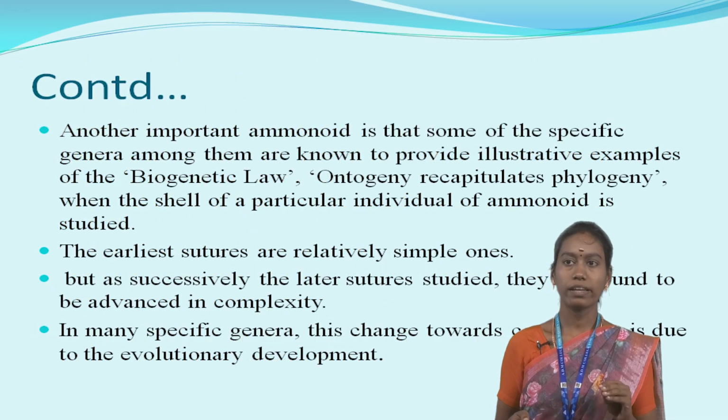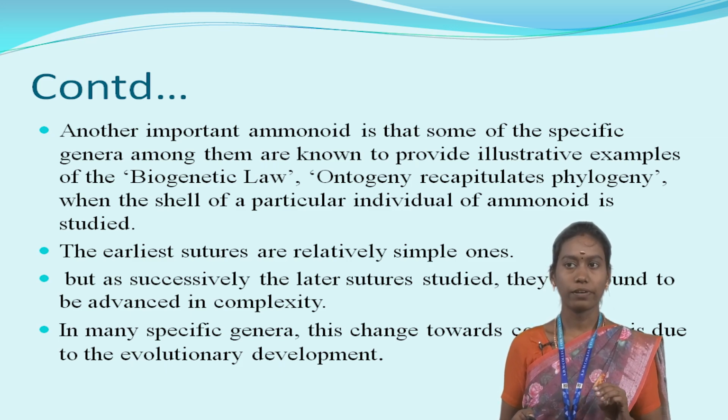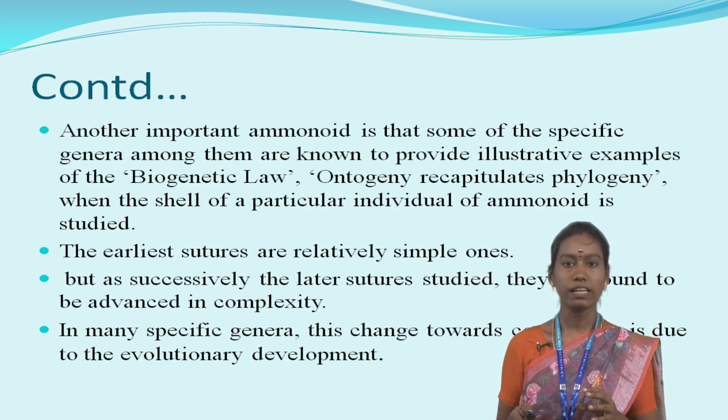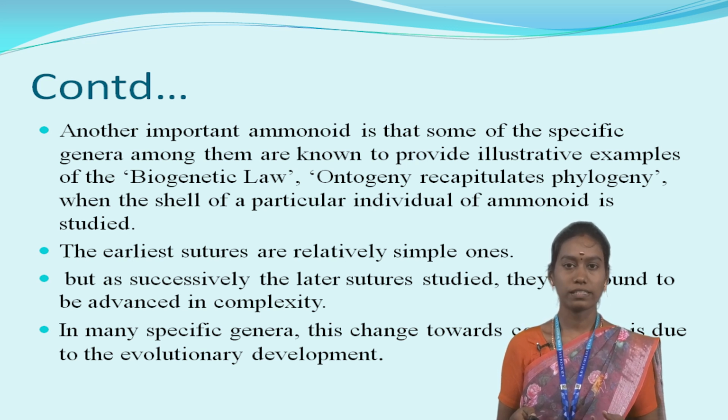Another important point about ammonoids is that some of the specific genera among them are known to provide illustrative examples of the biogenetic law: ontogeny recapitulates phylogeny. This is the biogenetic law. When the shell of a particular individual ammonoid is studied, the earliest sutures are relatively simple ones, but as the successively later sutures are studied, they are found to be advanced in complexity. In many specific genera, this change towards complexity is due to evolutionary development.